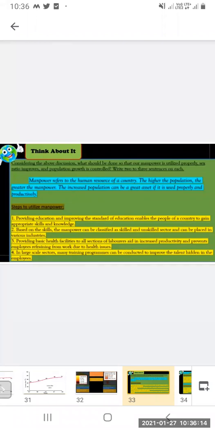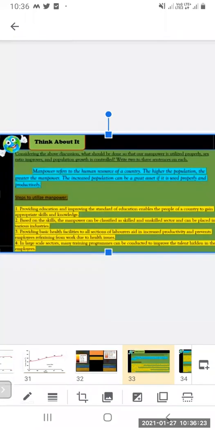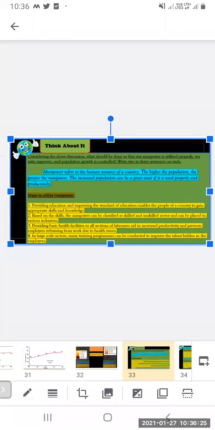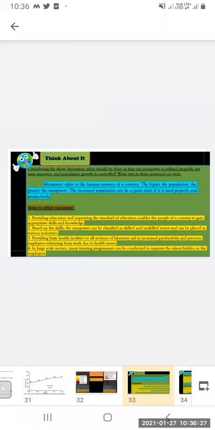Providing basic health facilities to all sections of laborers aids increased productivity and prevents employees from refraining from work due to health issues.